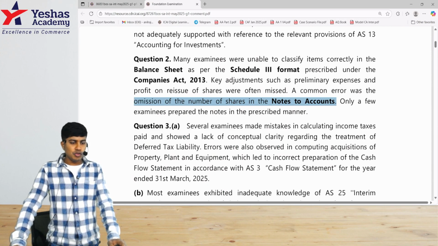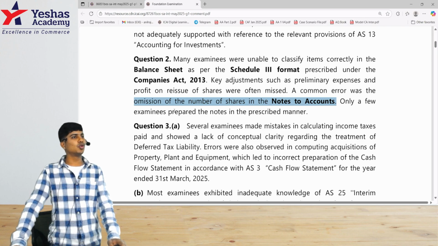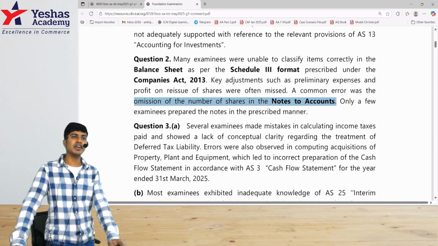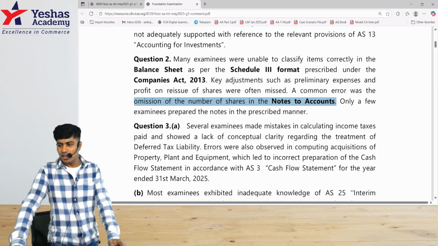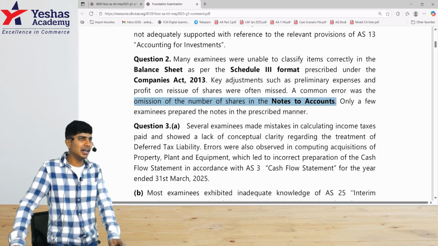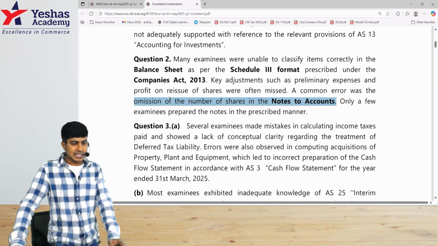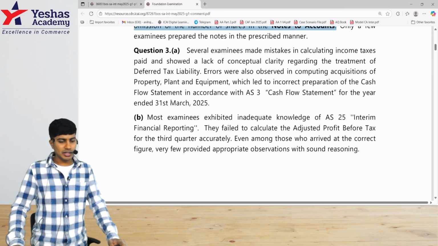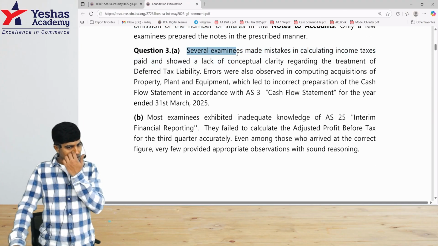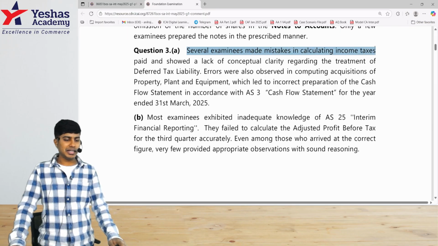Then only a few examinees prepared notes in the prescribed manner. Rest of them have done notes to accounts however they want. You are not supposed to. Notes to accounts is part of financial statements, and there's a specific order in which you have to do it, and you have to follow that. Can't take that lightly. Let's see question 3A. What is their comment? Several examinees made mistakes in calculating income taxes.